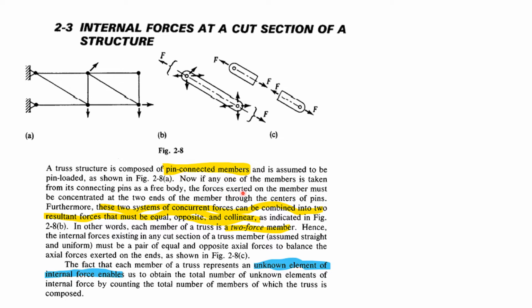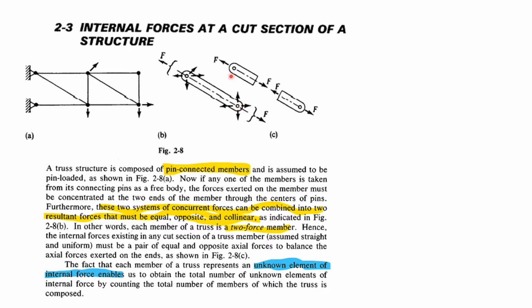Now if any one of the members is taken from its connecting pin as a free body, we will take one member from this one as a free body. The forces exerted on the member must be concentrated at the two ends of the member through the center of pins.